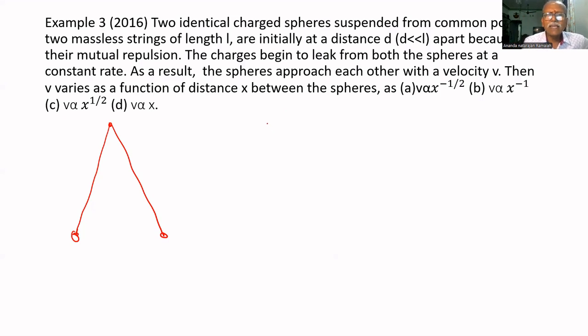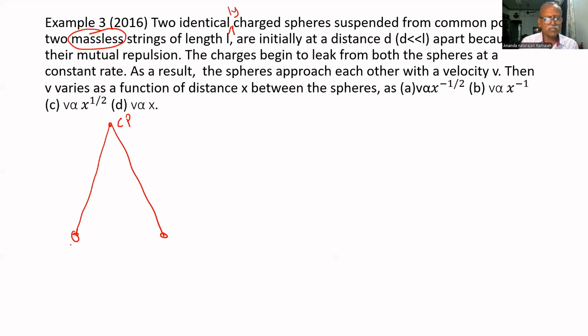Two identically charged spheres suspended from a common point. This is the common point, by two massless strings. Massless means it has no weight. This is assumed: the string has no weight.